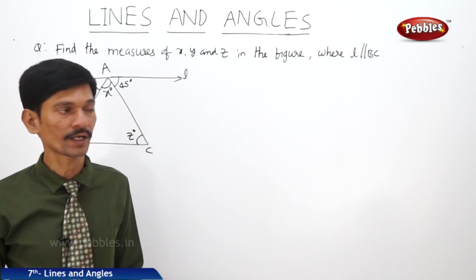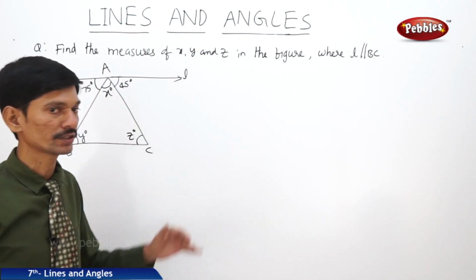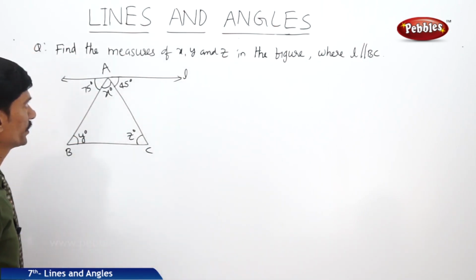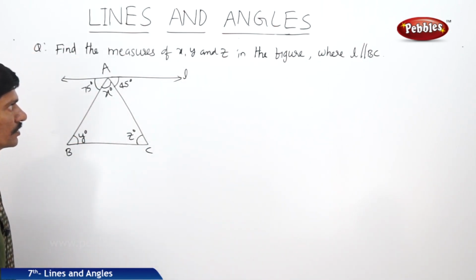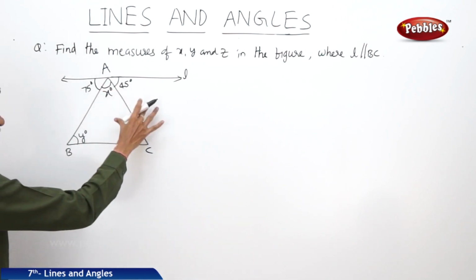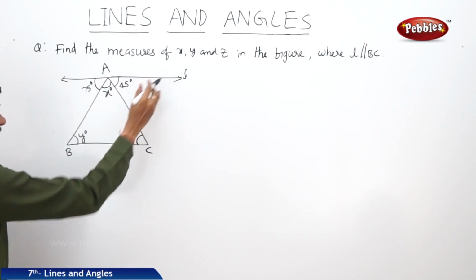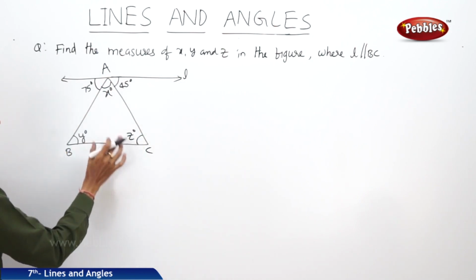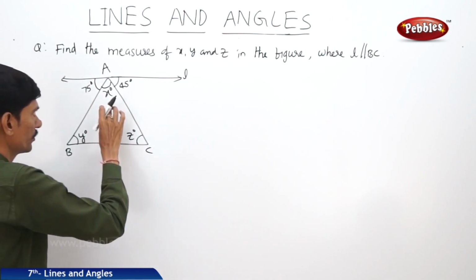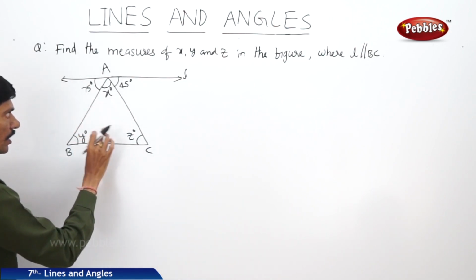Now let us solve a few problems based on the transversal intersecting the parallel lines. The first question: find the measures of x, y and z in the figure where L is parallel to BC. In the given figure, the line L is parallel to BC, and there is a triangle ABC. We have to find the measures of x, y and z.